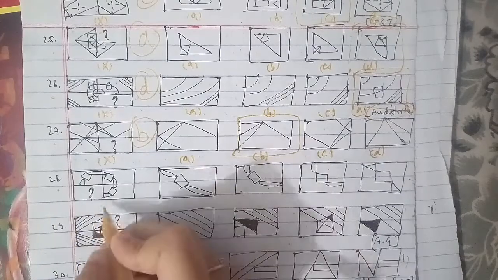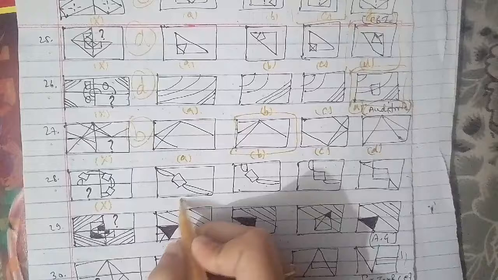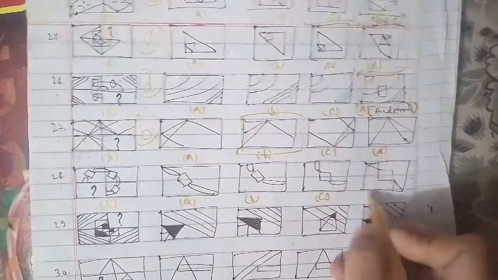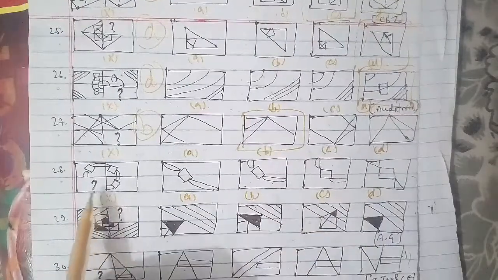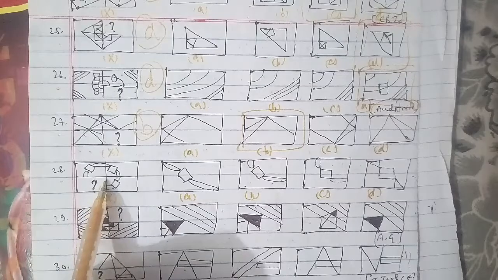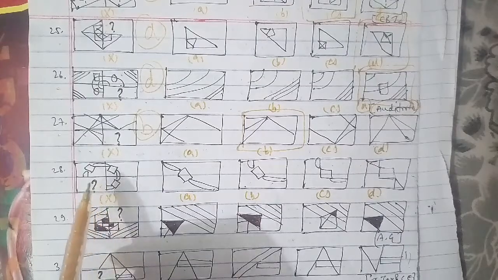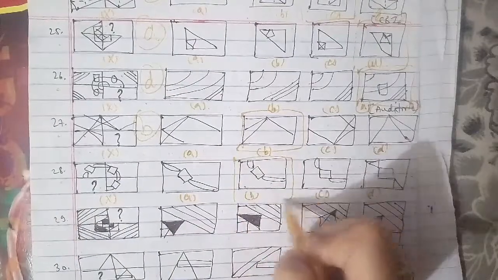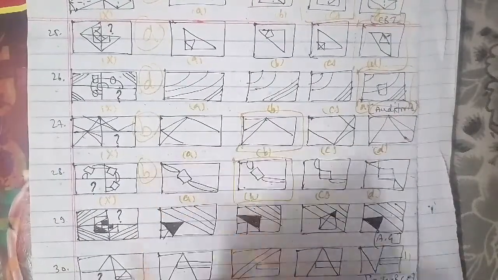We'll go ahead with the 29th question of the session. This is the cross figure A, B, C and D, and we have to talk about the missing figure here, and that is also an important one. On that basis, the solution we should talk about is that figure A will be the right answer for this question as well.